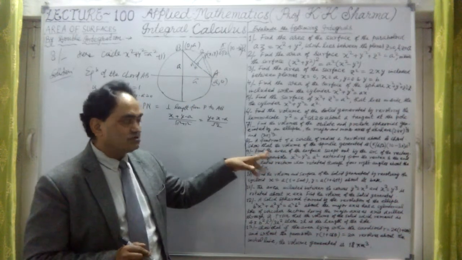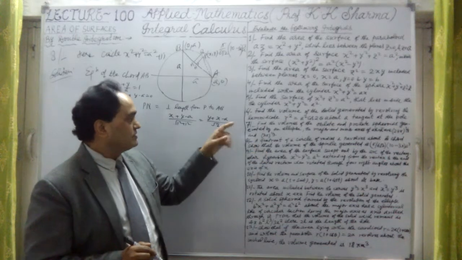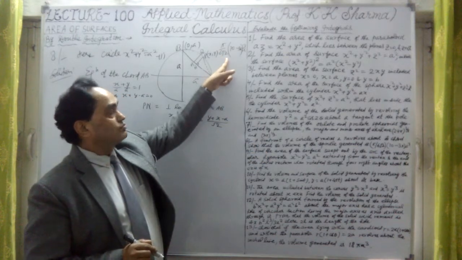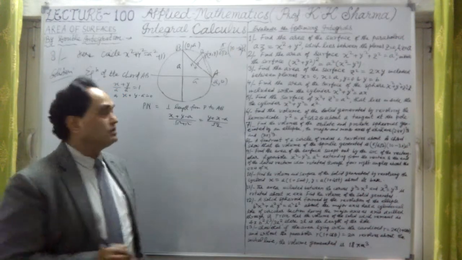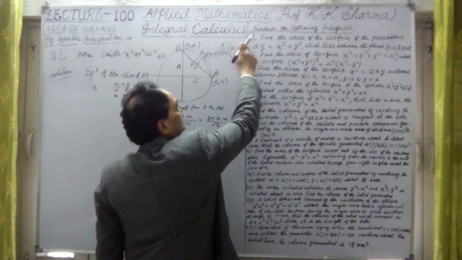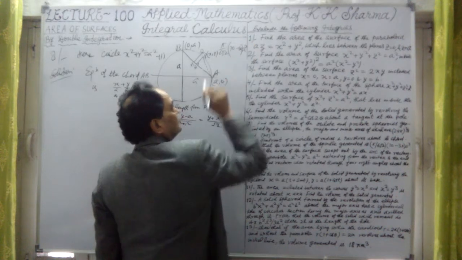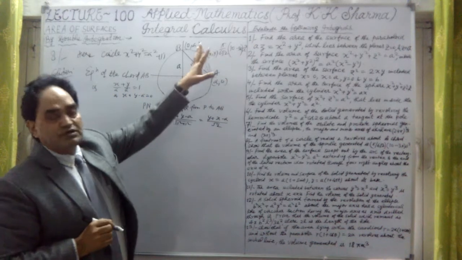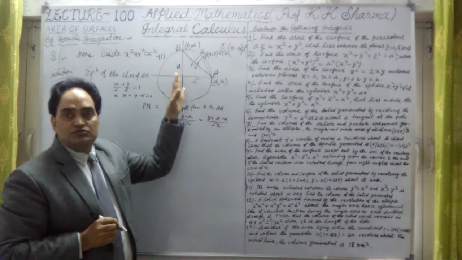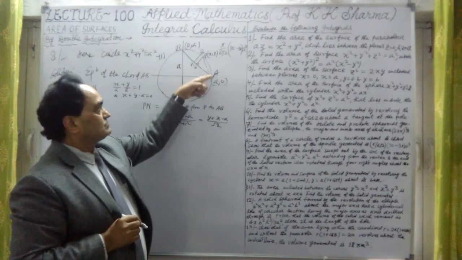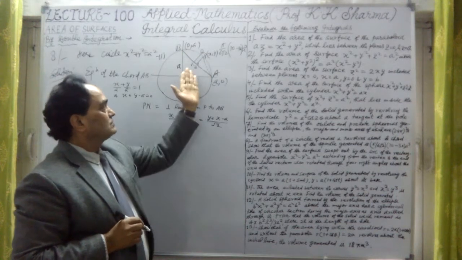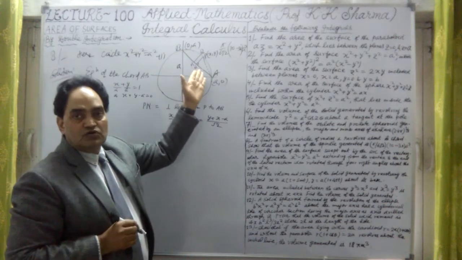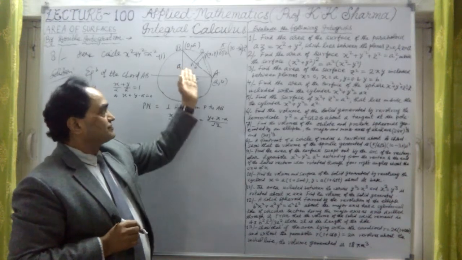Then show that the volume of the spindle generated is pi upon 6 under root 2 into (10 minus 3 pi) into A cube. So we have to show that the result is this. What is the question here? That this quadrant, or this arc of this circle, is revolved about the line AB, which is the chord of the circle, about its chord.